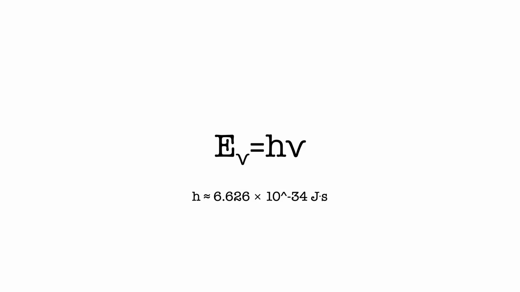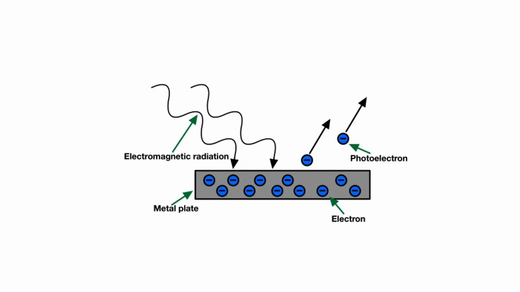Then Einstein published a paper saying if you want to eject the electrons out from a metal plate, it requires a minimum energy value, calling it the work function, meaning an electron must receive at least this amount of energy, then it can escape from the metal plate. And now the photons come here one by one. As long as the energy of each photon is larger than the work function, then electrons can escape.